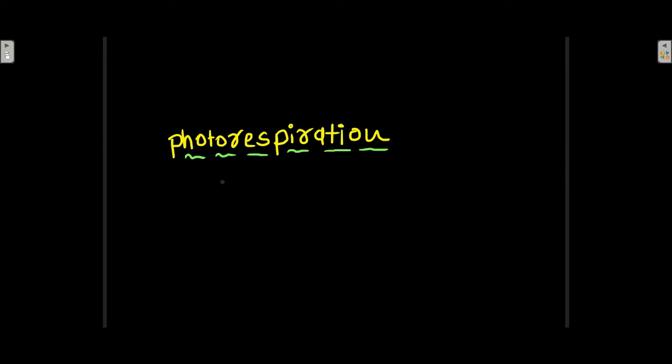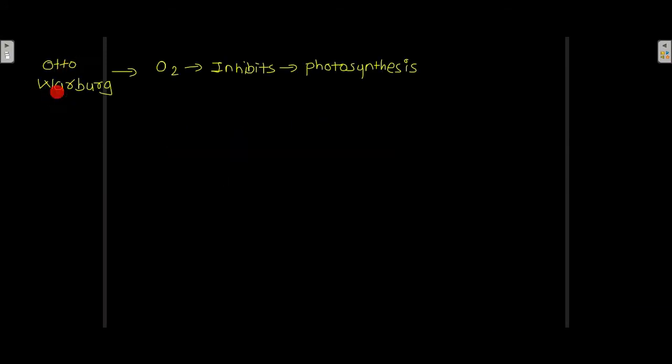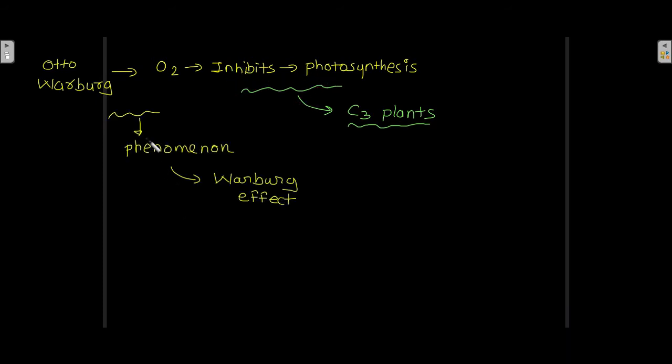Photorespiration. Otto Warburg made an observation that O2 inhibits photosynthesis. Oxygen is inhibiting photosynthesis, and this is happening in C3 plants. This phenomenon was originally known as the Warburg effect. What is the Warburg effect? In case of C3 plants, O2 inhibits photosynthesis. That is your Warburg effect.